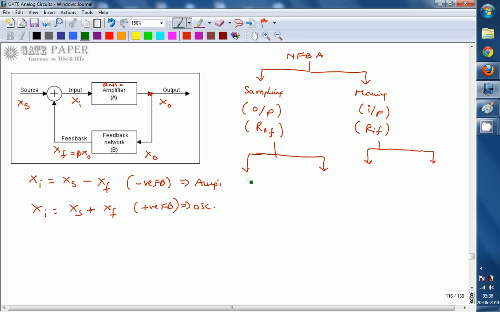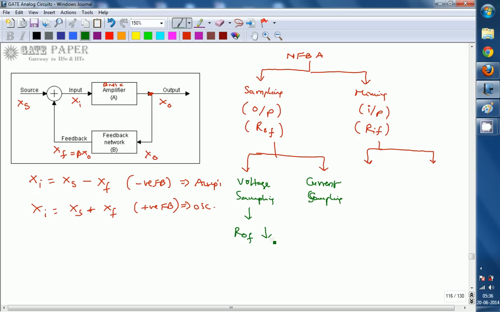Sampling can be voltage type, that is voltage sampling, or it can be current sampling. Voltage sampling always reduces the output impedance with feedback.